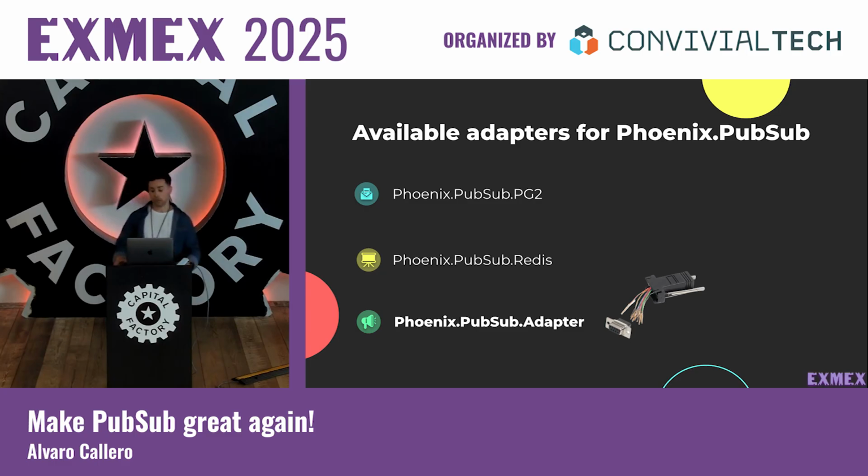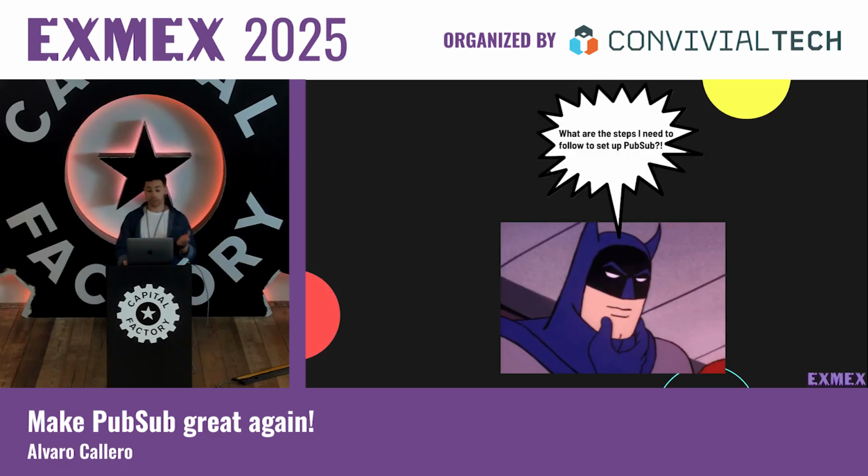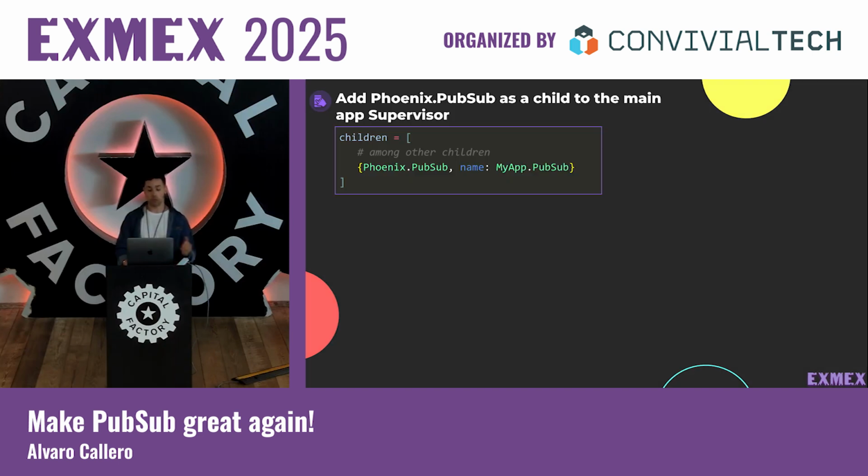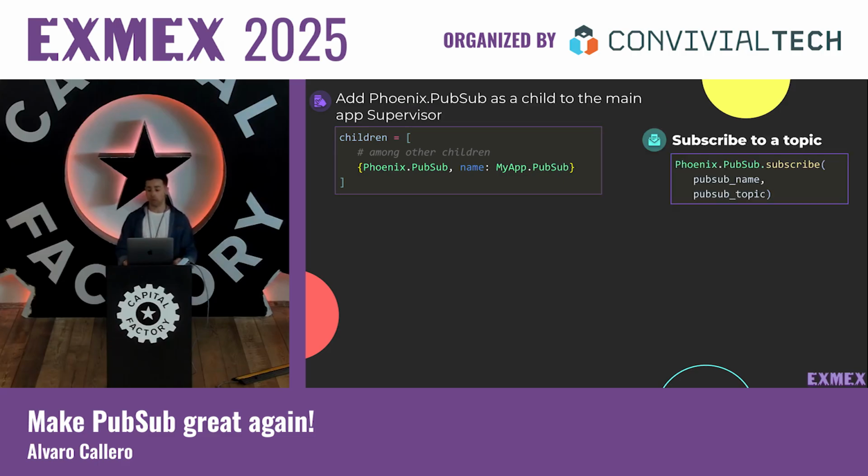The idea of this adapter is to meet some specific requirement of our architecture that maybe we cannot achieve with the other two adapters. So, what are the steps I need to follow to set up PubSub? Well, very simple. We need to add PubSub as a child of the application supervisor. Then we need to subscribe to PubSub, providing the name and the topic.